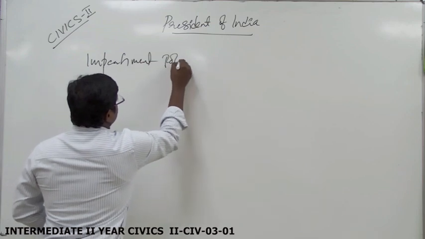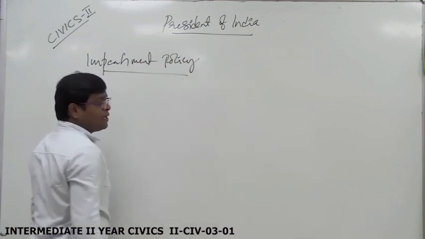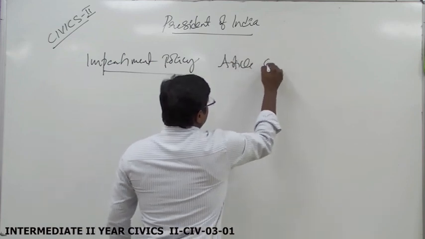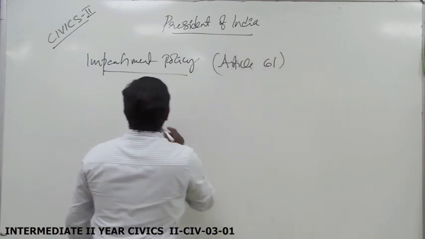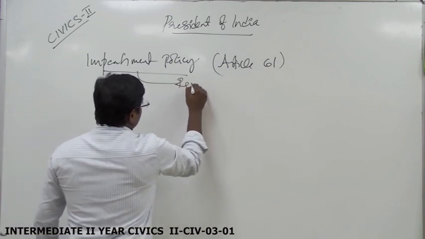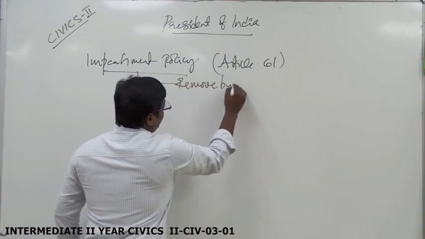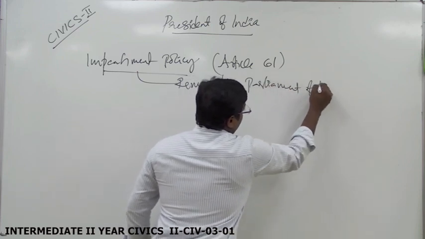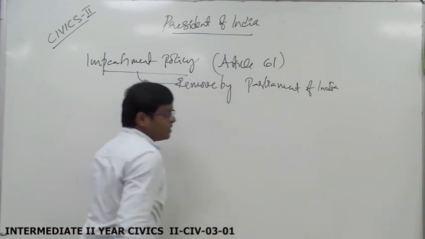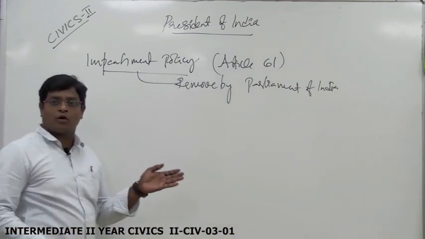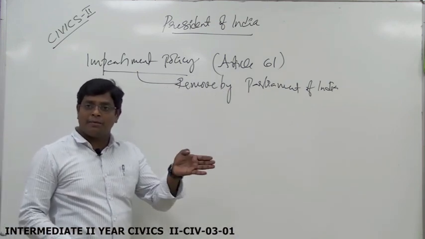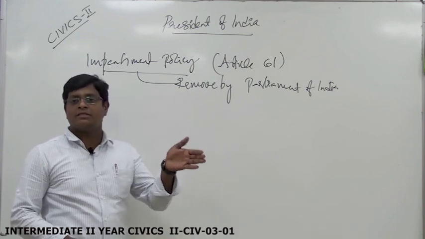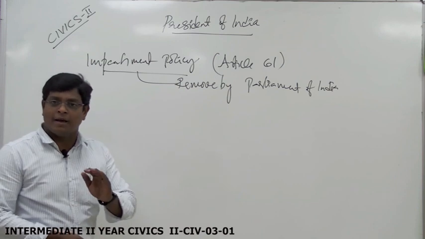Impeachment policy. According to Article 61, the President of India is removed by the Parliament of India. You know very well, the President is elected by an Electoral College, which contains parliamentary members, the state legislative assembly members and the union territories assembly members.